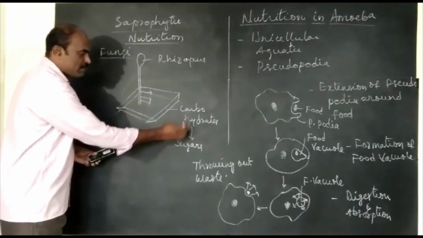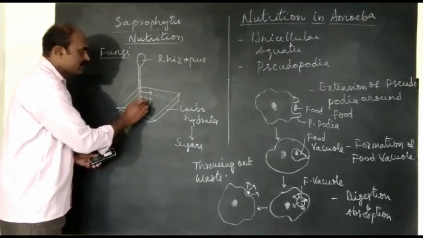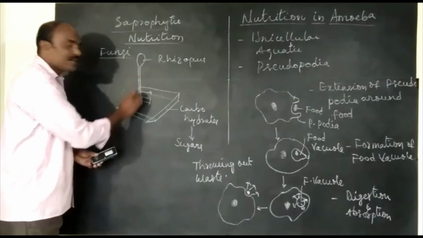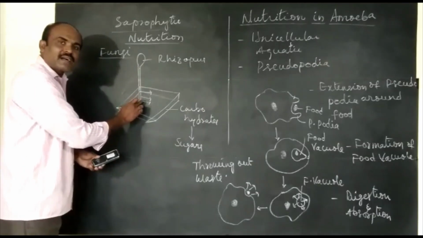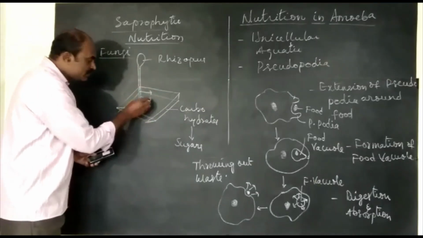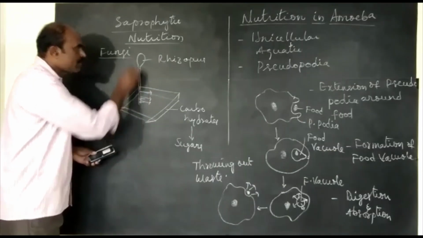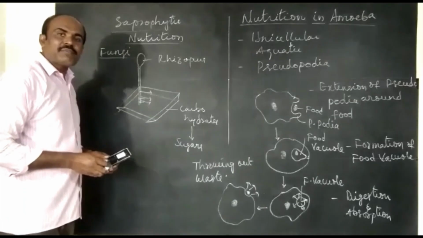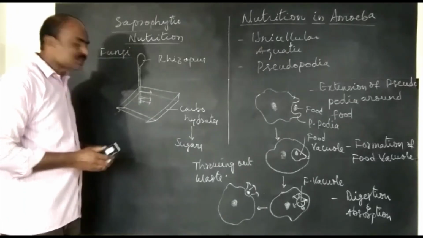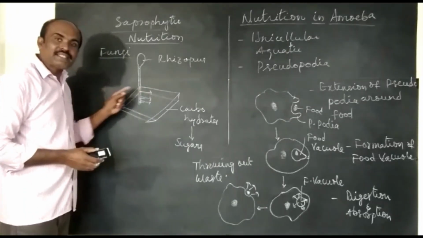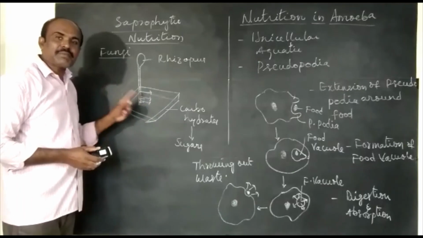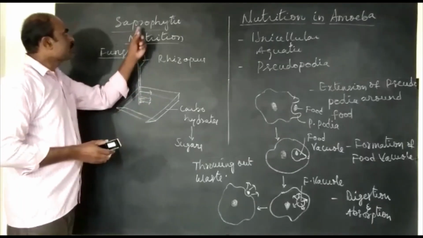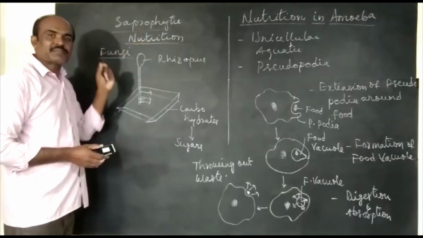Once sugars are formed from carbohydrates in the presence of enzymes released by Rhizopus fungi outside the body, then these sugars are absorbed into the body of Rhizopus. It means breaking down of food material happens outside the body by releasing enzymes. So this is a peculiar type of nutrition we can observe in saprophytes.